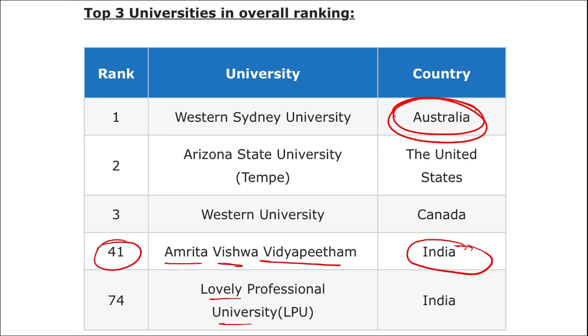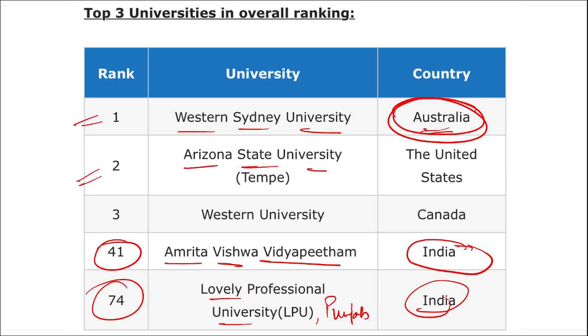Then Lovely Professional University, that is LPU in Punjab, is also of India and secured the 74th position. But if we talk about the top 3 universities in the overall ranking, it was Australia: first position is Western Sydney University, second is Arizona State University of the USA, and third is Western University of Canada. All right, so remember all this data, take a screenshot of it.